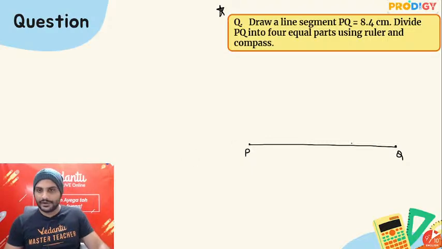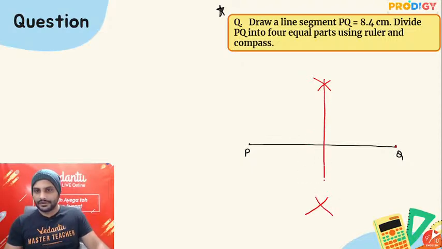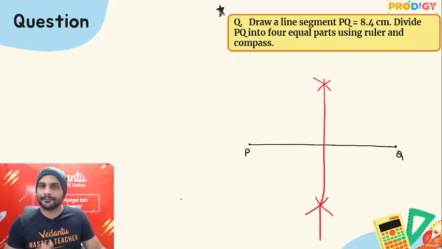We'll be opening the compass more than half, one cut at the top, one cut at the bottom. Similarly with the tip at Q, one cut at the top, one cut at the bottom. Joining these two will get your perpendicular bisector.